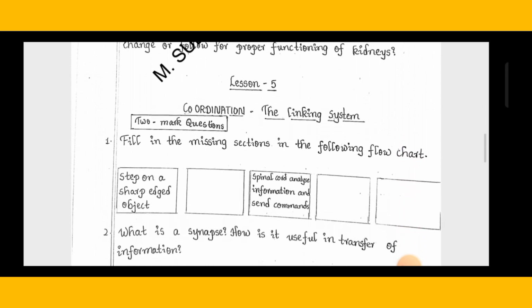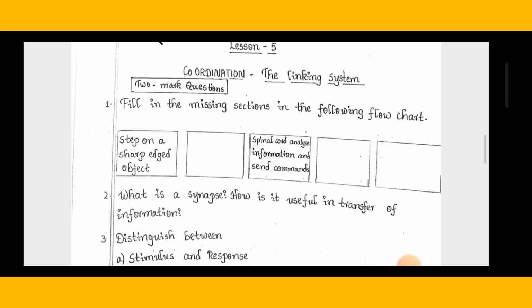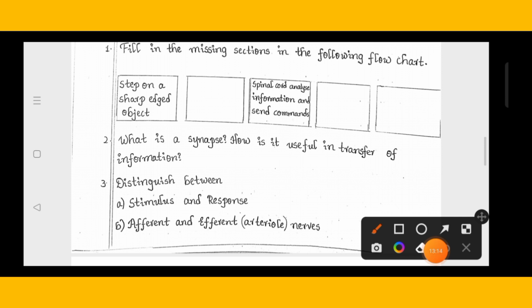Then we can go for lesson 5, coordination or the linking system. In this lesson we will discuss 2 marks questions. Fill in the missing sections in the following flow chart. Yes, step on a sharp edged object, receptor, then spinal cord, analyze information and send commands. Then second question, what is synapse? How is it useful in transfer of information? This is also an important question.